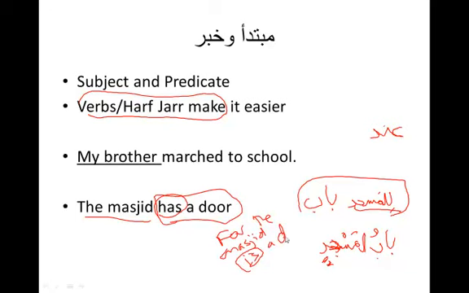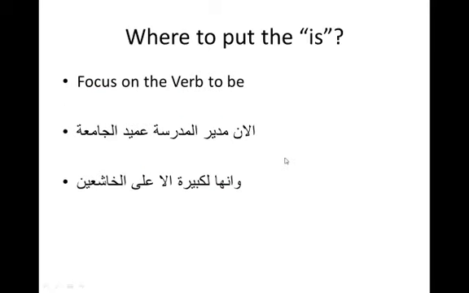Because if you don't have a verb and you don't have a li or a harf jar, what is mubtada, what is khabar? How would you know? Or at least, even if you don't know which one is which, how do you know where to split them? So the question is, where do you put the is? That's how you know where to split mubtada from khabar. Focus on the verb to be, because it's not always is.